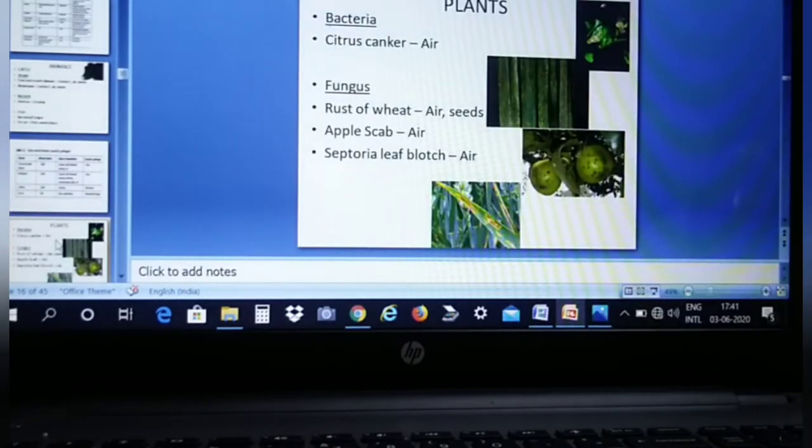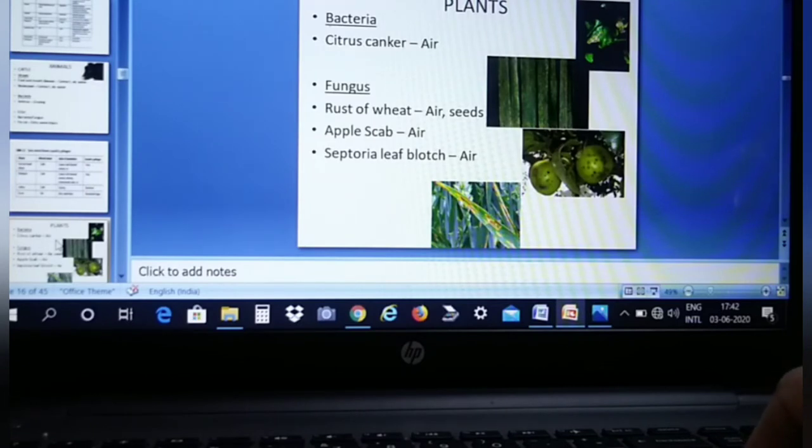Now you see over here plants, bacteria, citrus canker, it is spread through air. Fungus, rust of wheat, air and seeds is a carrier for this fungus. Apple scab, again air. And septoria leaf blotch, again the mode of transmission will be air. So these are the different modes of transmission for plants getting infected due to microorganisms in the air.